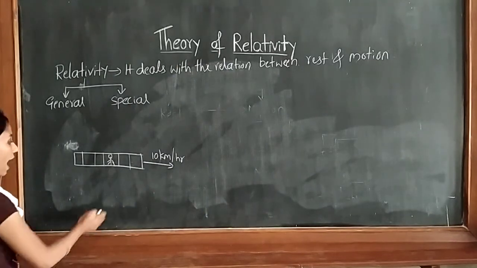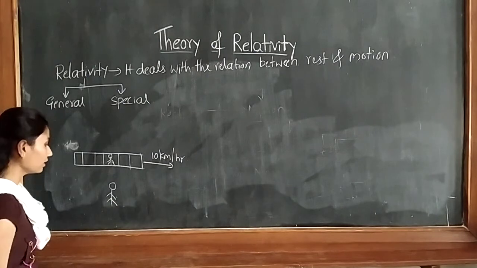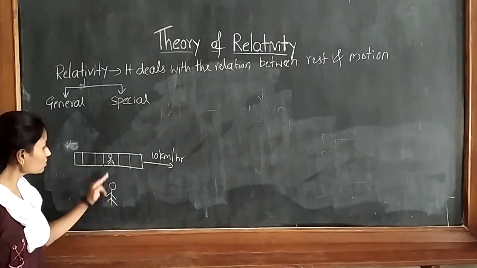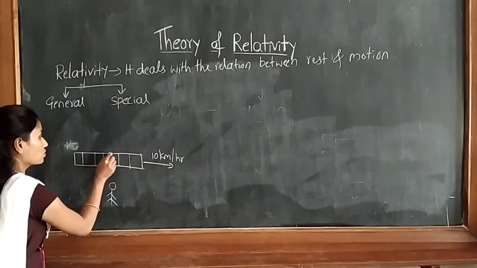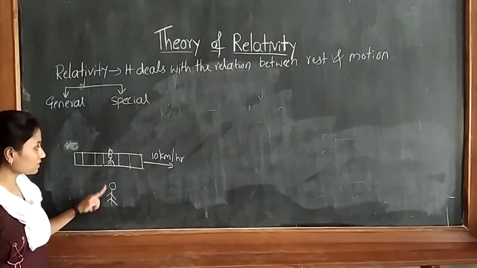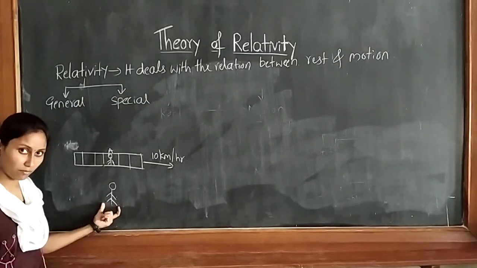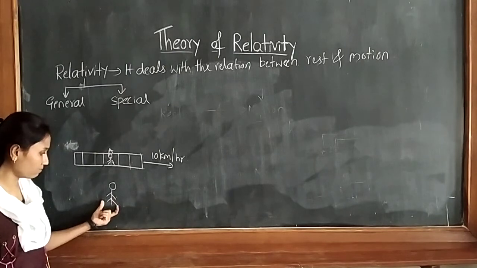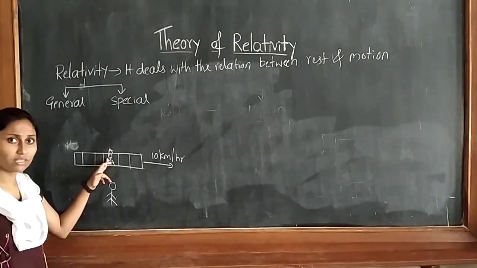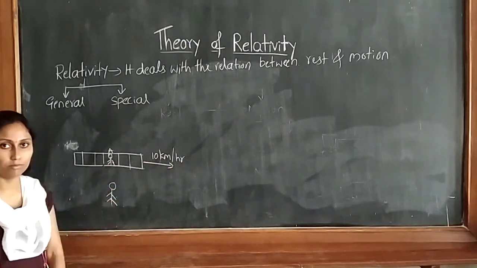Now, I will take another person who is standing outside the train and observing this person. I will name the person in the train A. According to the person standing outside, with reference to him, A is moving with a velocity of 10 km per hour.